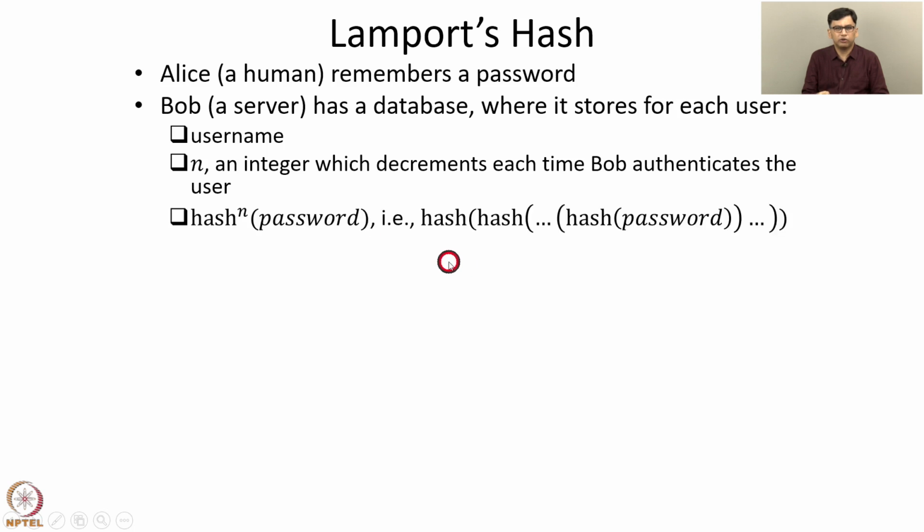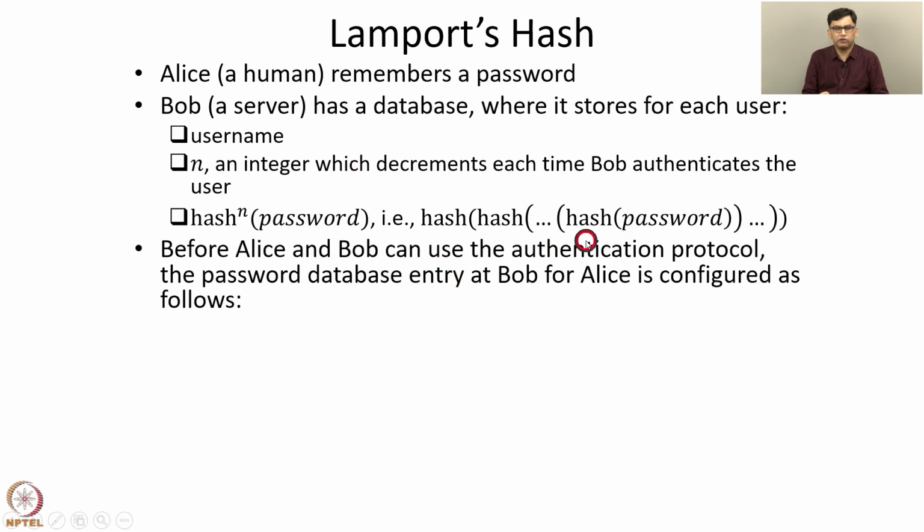Then Bob stores for each user also h^n of password, where password is Alice's password. By h^n of password, we mean the hash function applied n times to the password. That is, hash of hash of password, where the hash is applied n times. So Bob stores these quantities for each user Alice: the username, n, which is an integer, and h^n of password. A typical value of n is something like 1000.